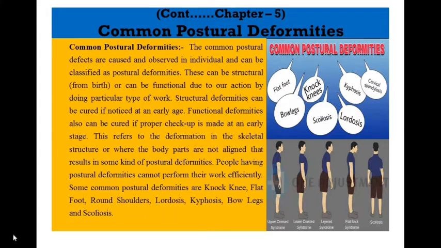This refers to the deformation in the skeletal structure or where the body parts are not aligned, that results in some kind of postural deformities. People having postural deformities cannot perform their work efficiently. Some common postural deformities are knock knee, flat foot, round shoulders, lordosis, kyphosis, bow legs, and scoliosis.